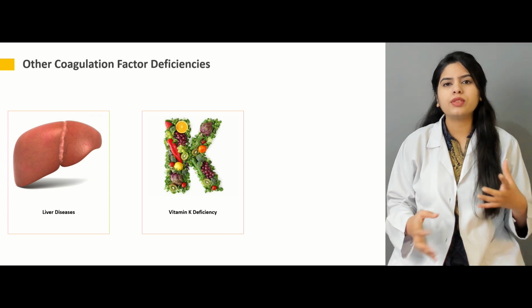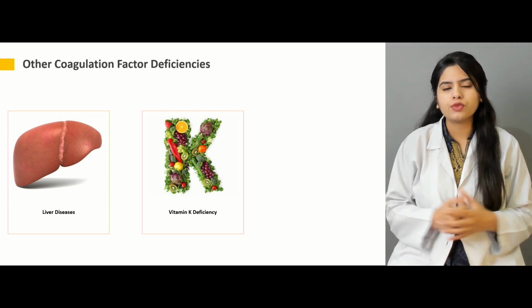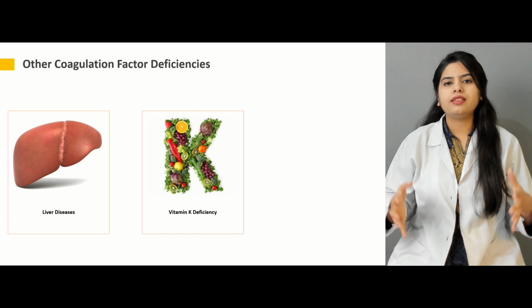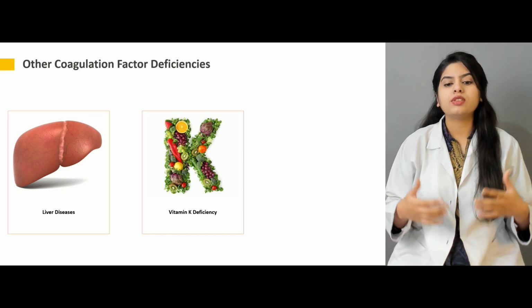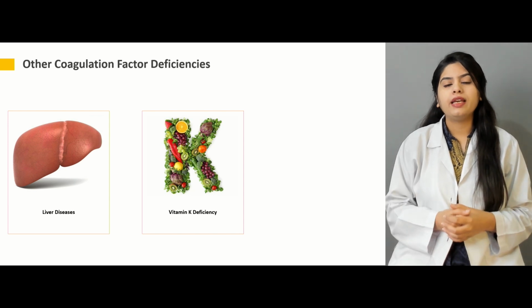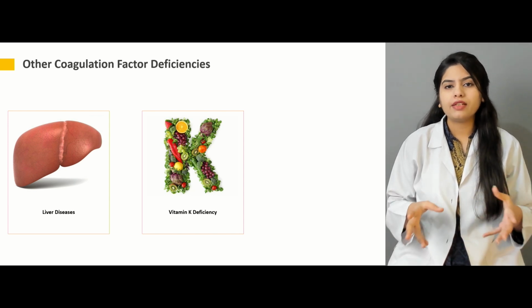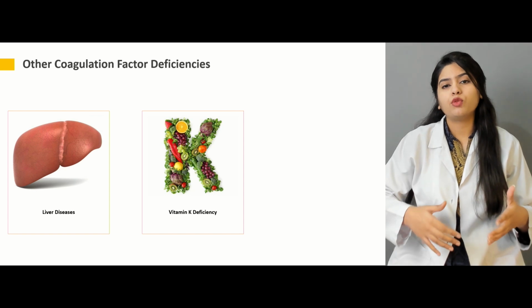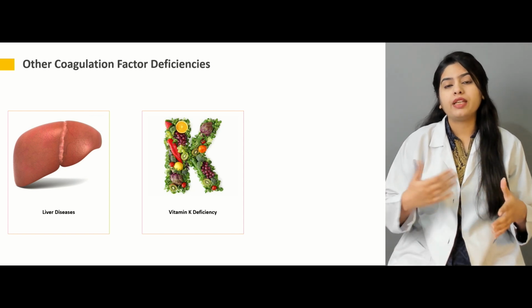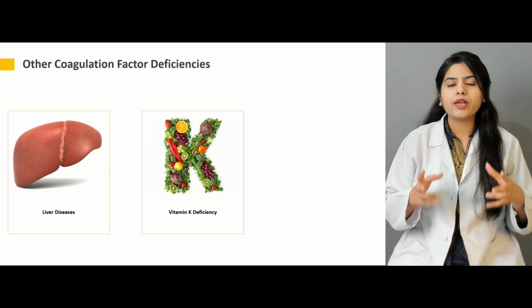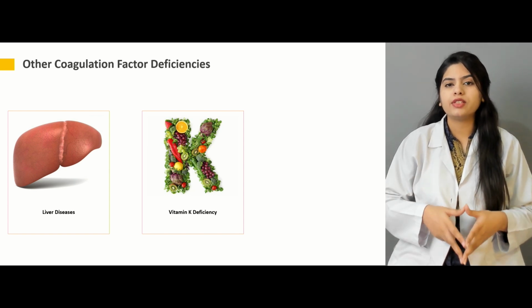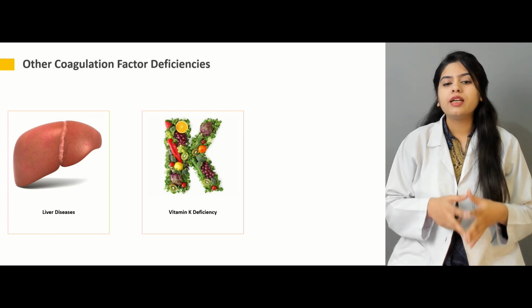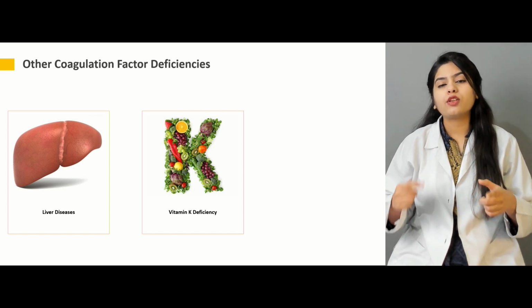But in most adult individuals, there is mostly dietary insufficiency of vitamin K that can lead to this deficiency. And vitamin K deficiency is related to coagulation factor deficiency, because most of the coagulation factors require vitamin K as a cofactor for their proper activation and functioning.